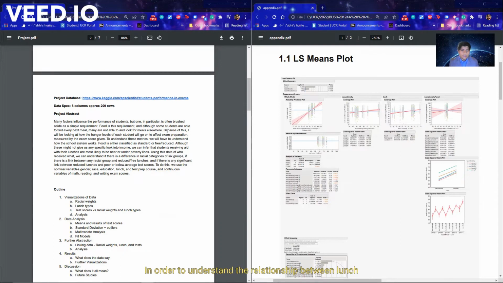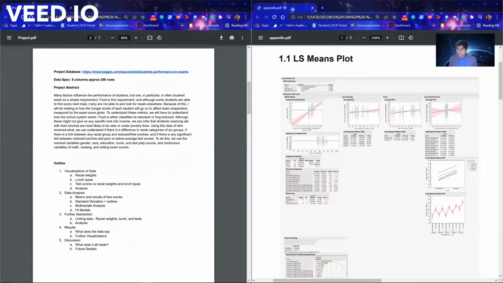In order to understand the relationship between lunch and exam performance, we need to look at a couple of different variables, starting with nominal variables like gender, race, education, lunch, and test prep courses, and continuous variables of math, reading, and writing exam scores. Specifically, today we'll be looking over visualizations of the data, understanding racial weights and what that concept is, finding out how lunch types are important, whether test scores and racial weights and lunch types are related, looking at analysis and means and results of the test scores and standard deviations and outliers among them, looking at multivariate analysis of the data, and also fit models to understand how these variables are related.